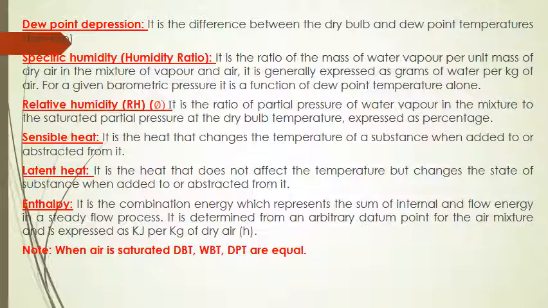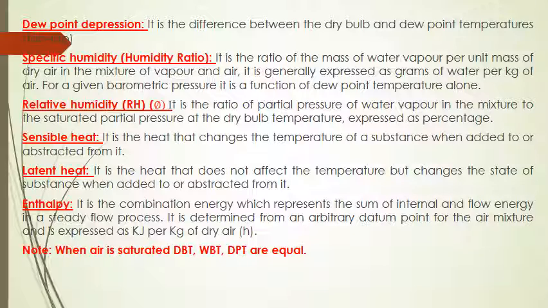Then sensible heat is the heat that changes the temperature of a substance when added to or abstracted from it, but it won't change the state or phase of the substance. Now latent heat is the heat that doesn't affect the temperature but changes the state of a substance when added or removed.